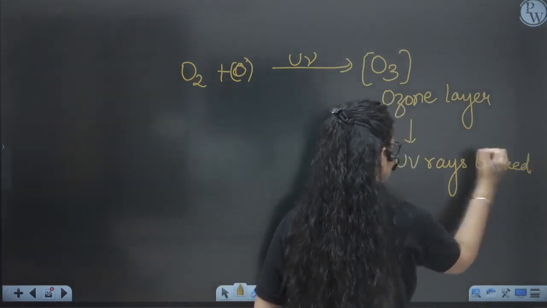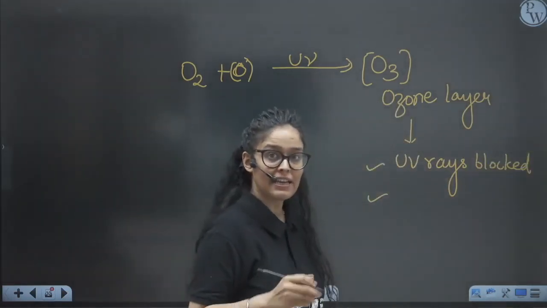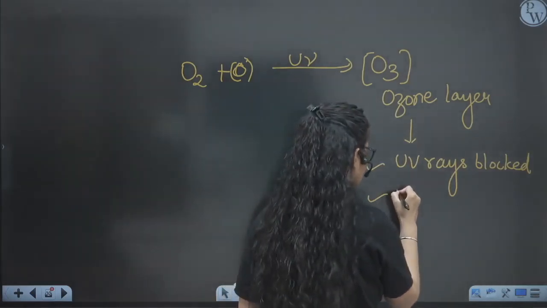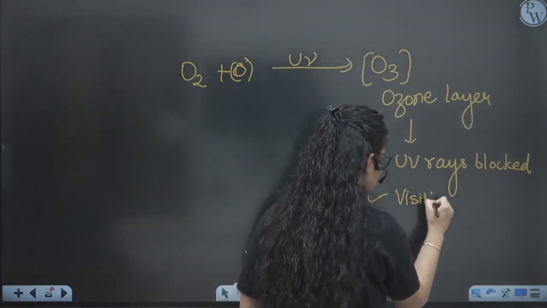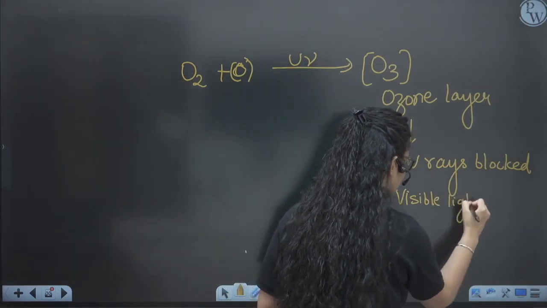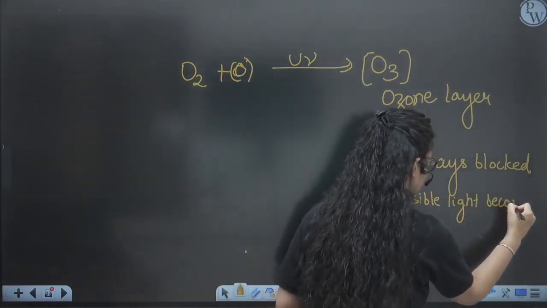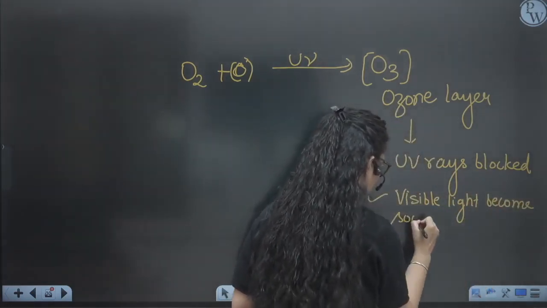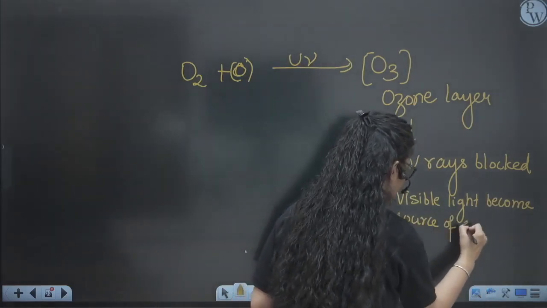These harmful rays are not coming onto Earth, and because of that, visible light becomes a source of energy for other organisms.